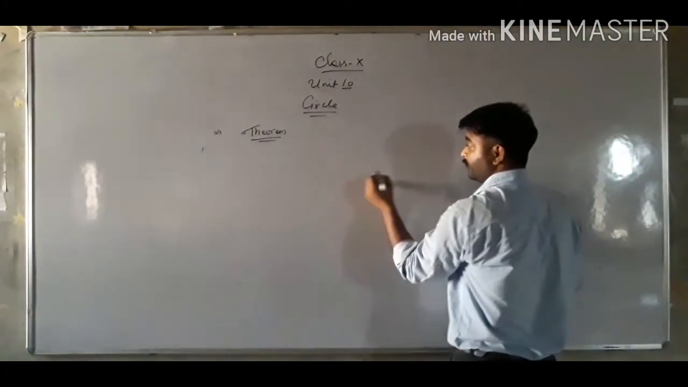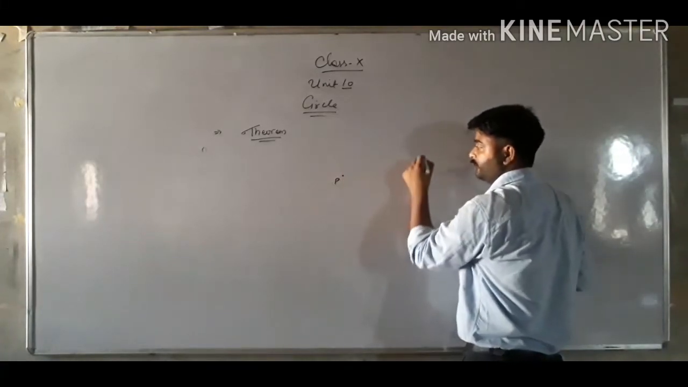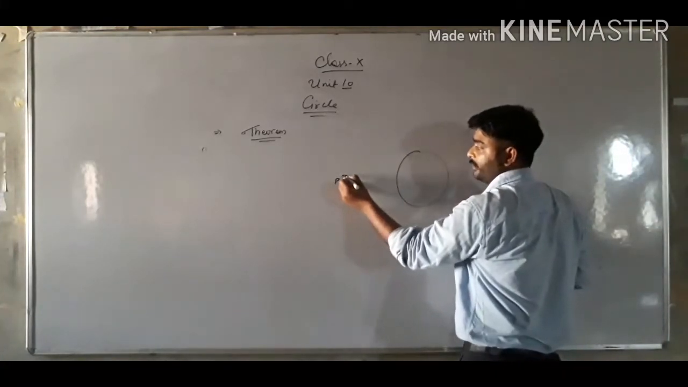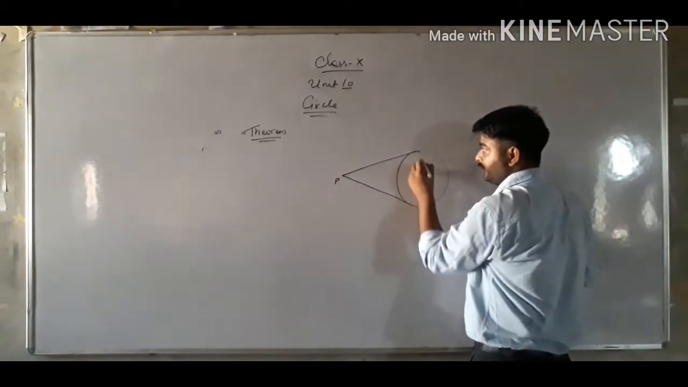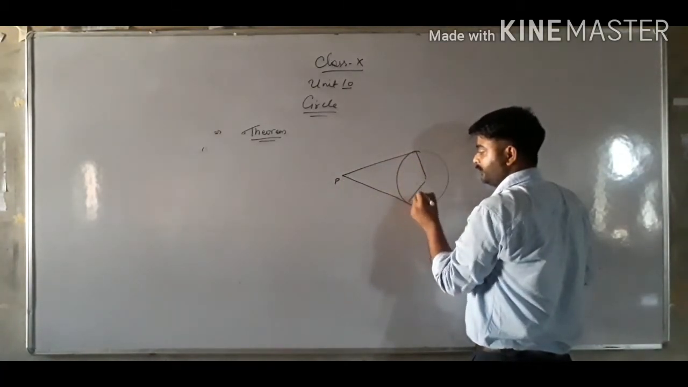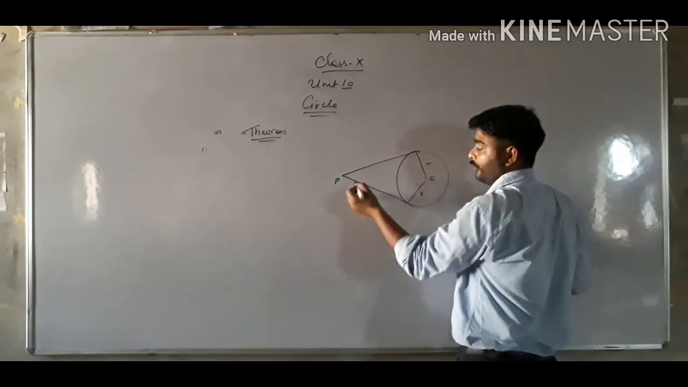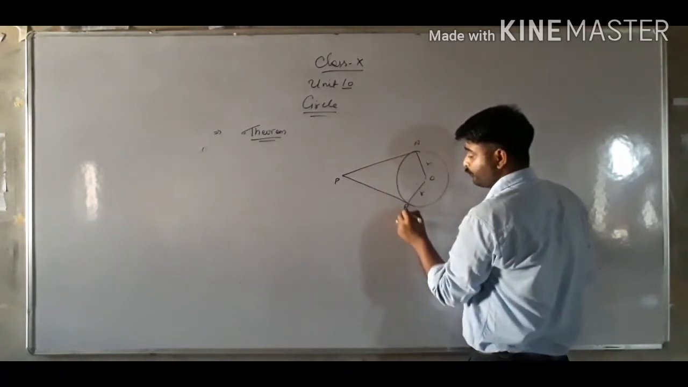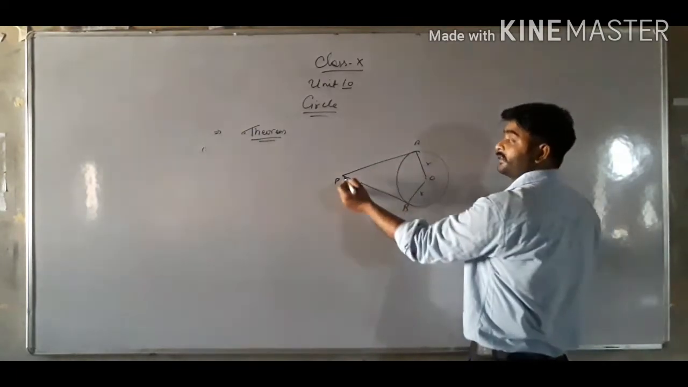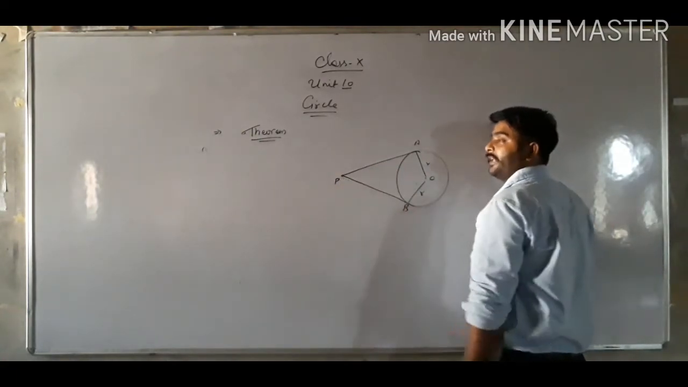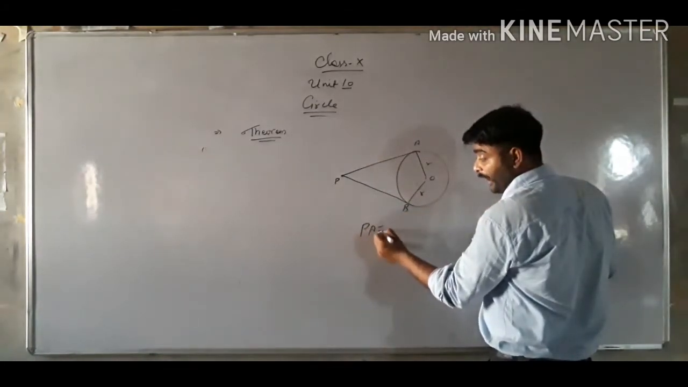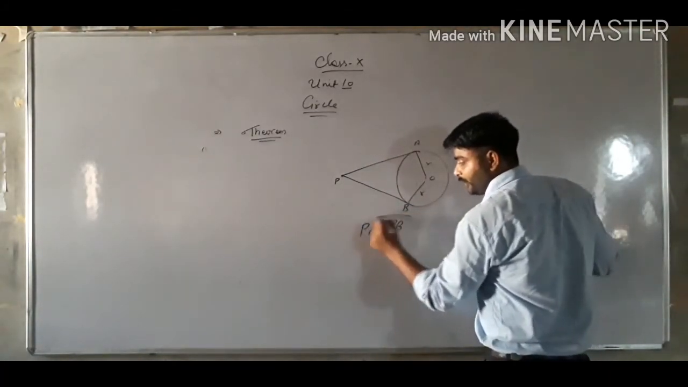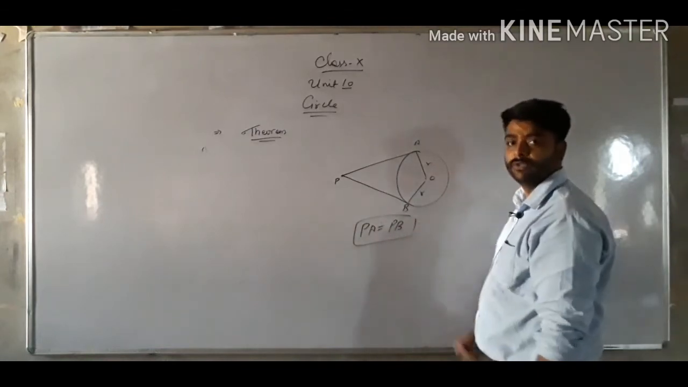Now one more thing: there is an external point P, this is your circle, and tangents are coming from the external point like this. This is your center, these are the radii, this is O. Then what is the demand of the theorem? That when there is an external point and tangents are drawn from that external point, at that time the lengths of the tangents will be equal.